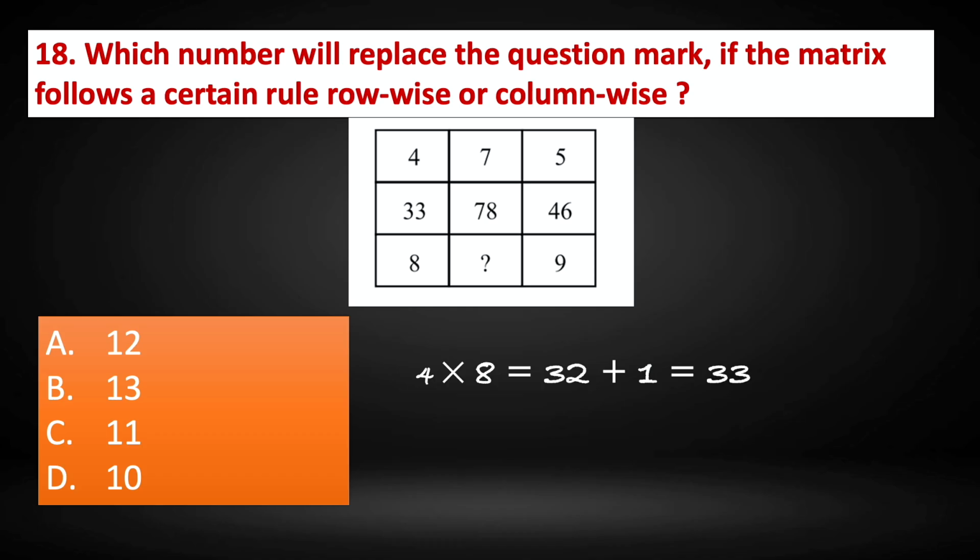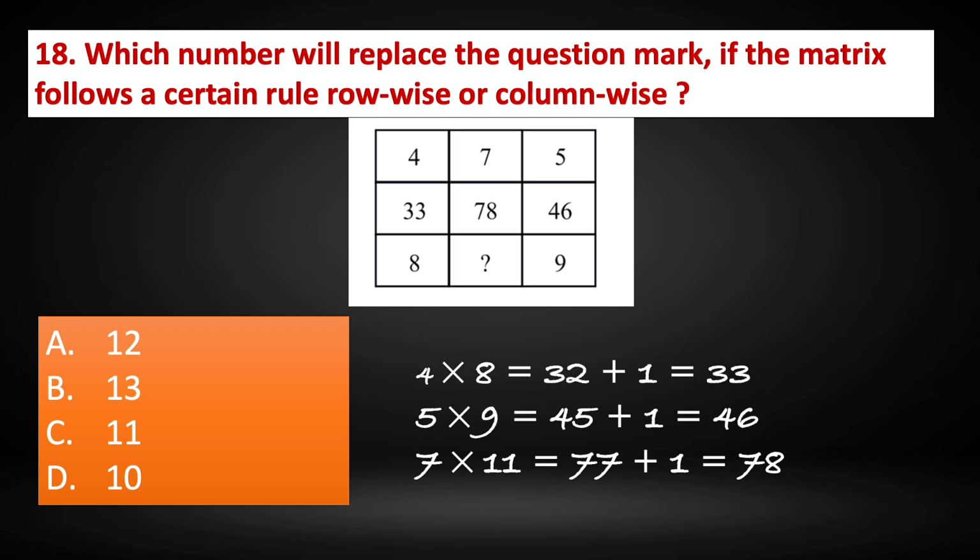Similarly, if you see 5 into 9 gives us 45, right? And plus 1 gives us 46. 5 into 9 is 45 plus 1 is 46. Similarly, 7 into what will give us 77 and plus 1 gives us 78. So in that case, 7 into what will give us 77? 7 into 11 gives us 77 plus 1 gives us 78. So the correct answer is option C, 11.